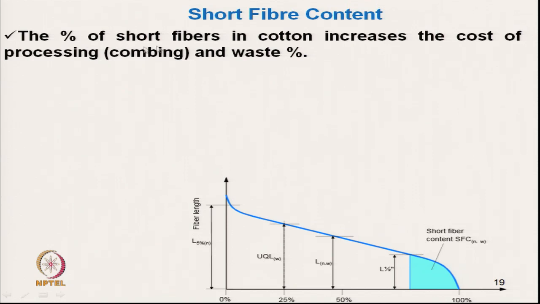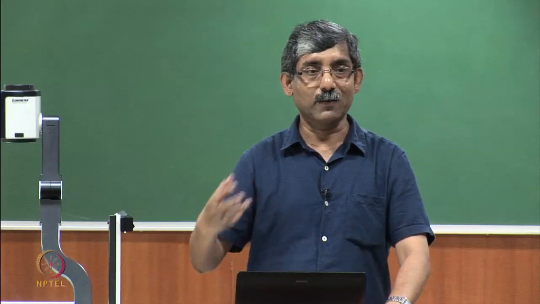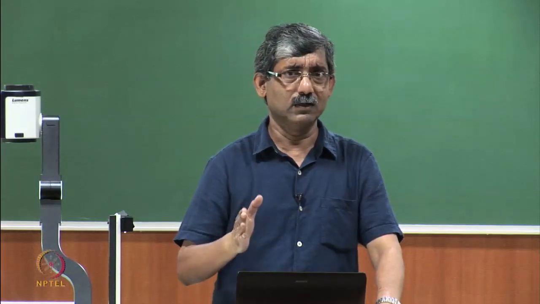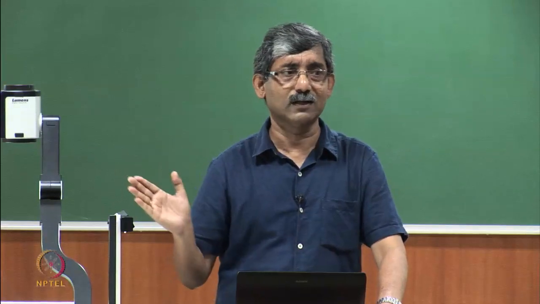Percent short fiber in cotton increases the cost of processing. Like if the short fiber content is more, then fibers less than half inch typically we would like to remove, discard.